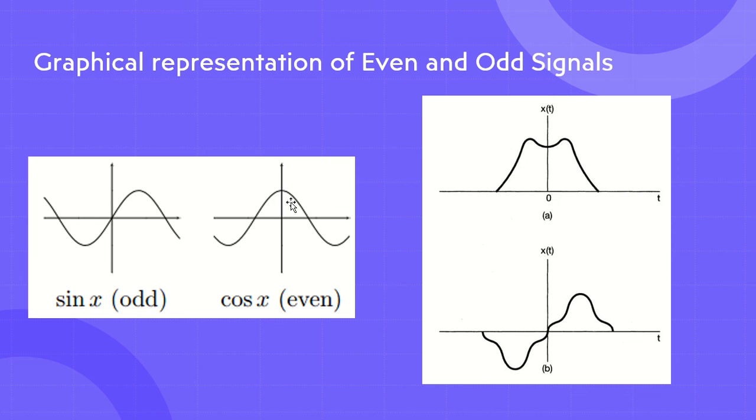See, the value is remaining the same at both instants, the value is not changing, which means x of t is equal to x of minus t, and that is why we call a cosine signal an even signal.